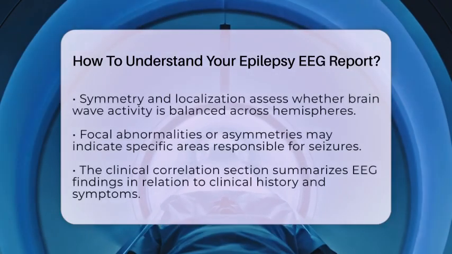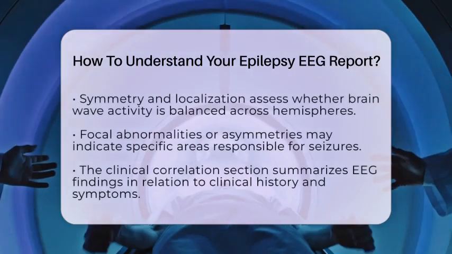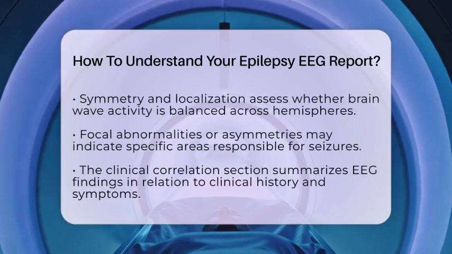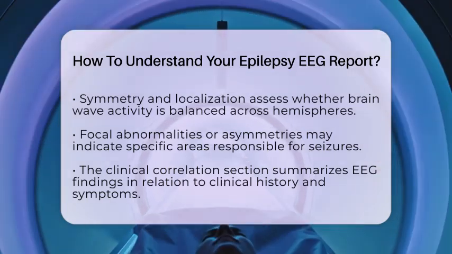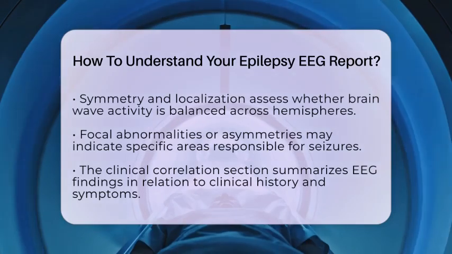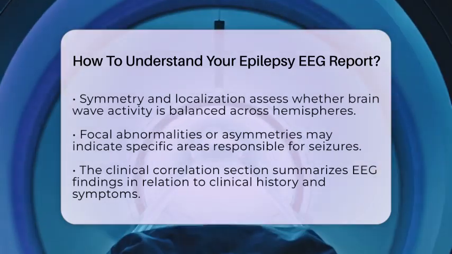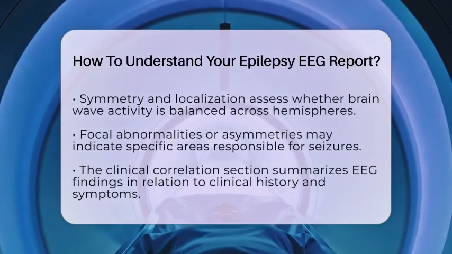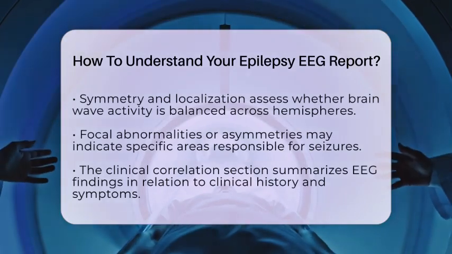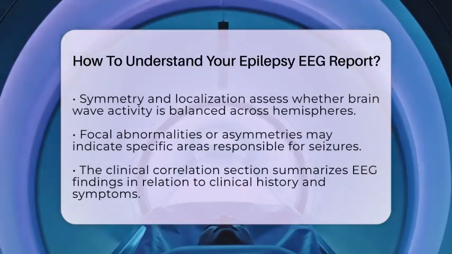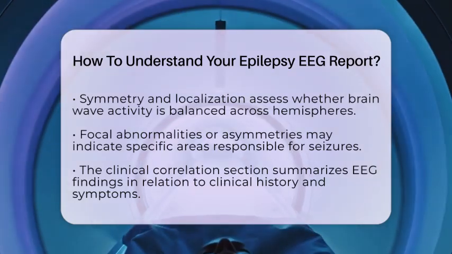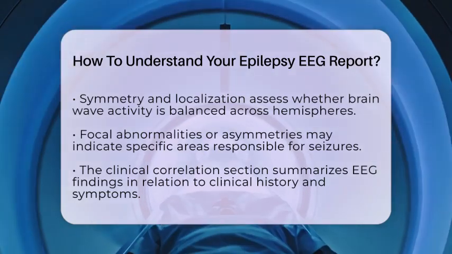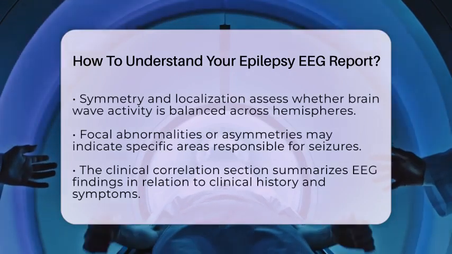The clinical correlation and impression section summarizes the EEG findings in relation to your clinical history and symptoms. This part uses simpler language to explain whether the EEG shows evidence of epilepsy or seizure activity. Phrases like "no epileptiform abnormalities" or "no electrographic seizures detected" can be reassuring. In contrast, terms like "epileptiform discharges present" indicate a higher risk of seizures.